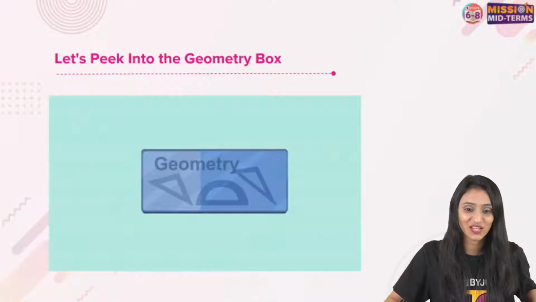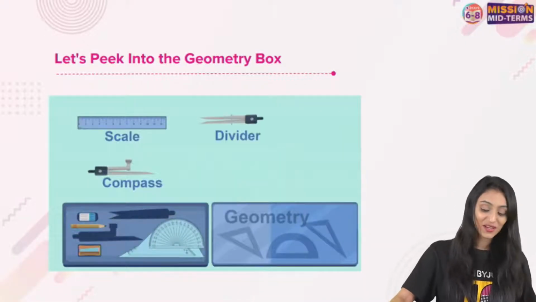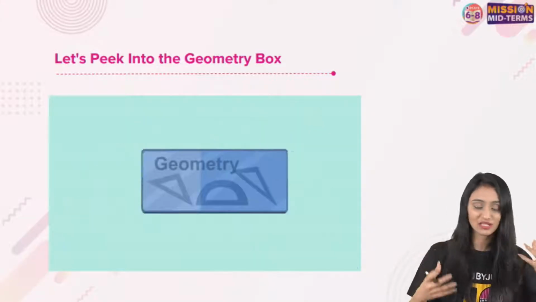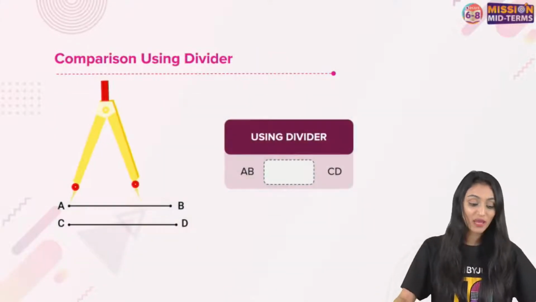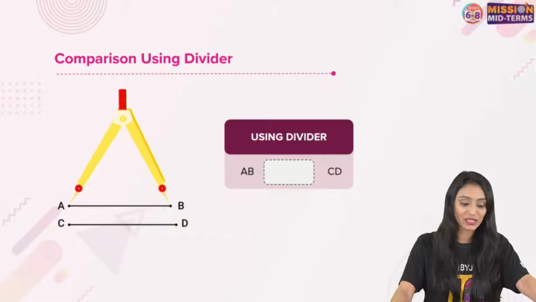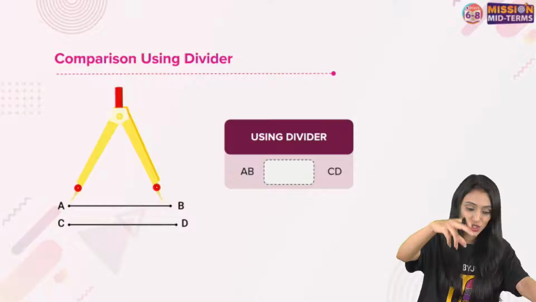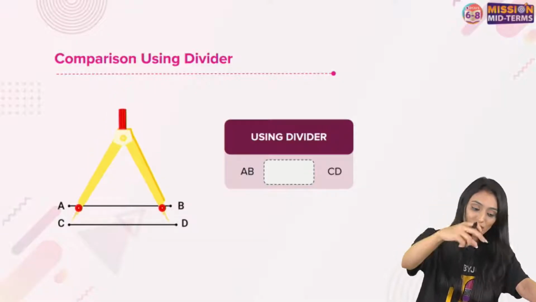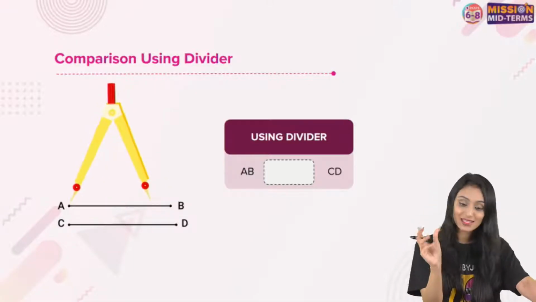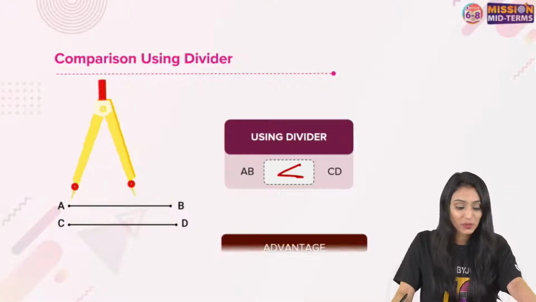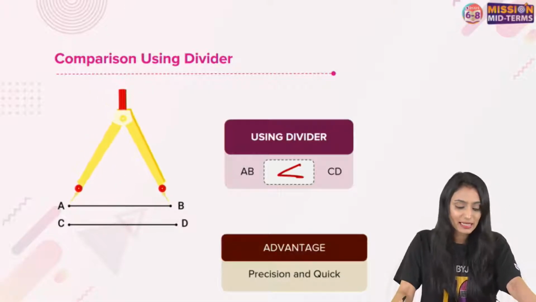Yes, Abhishek, Jitendra, right. So here in the geometry box, if you see, we have got a lot of tools, right? We have scale, compass, divider and protractor. If we make use of a divider, you must have seen that in your geometry box. Using a divider, first you can measure AB, then you can keep that on CD. Now you see that this is bigger, right? CD is greater than AB. Correct. So by using a divider, we can say that CD is greater than AB.